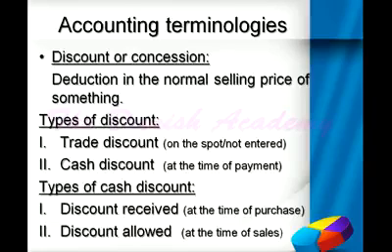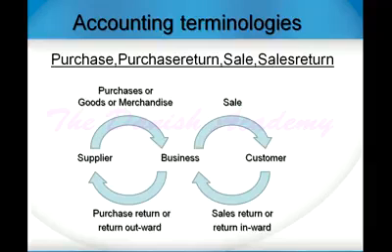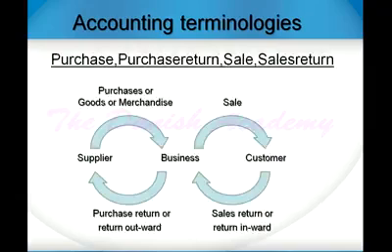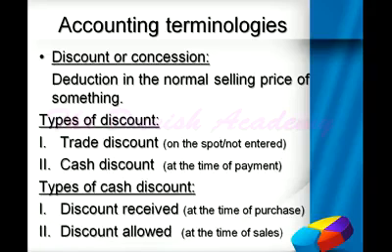It is the discount which is received in credit transaction, which we have seen previously, because we will pay the amount in future, and when our supplier will give us some discount, that would be called cash discount.